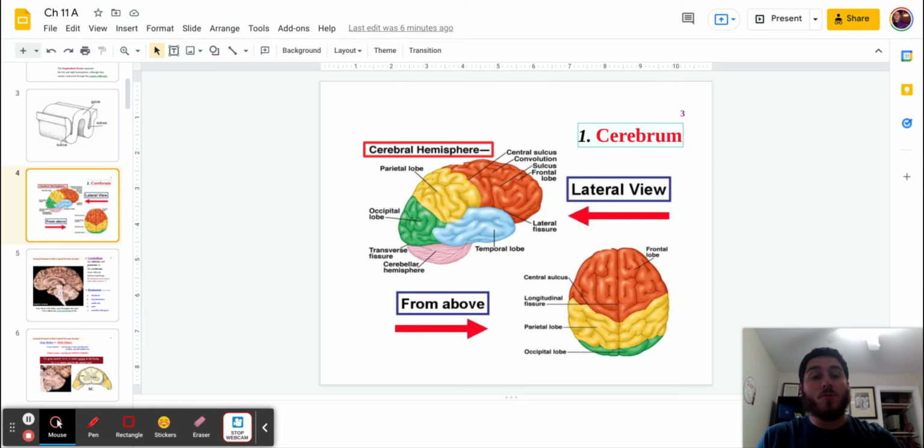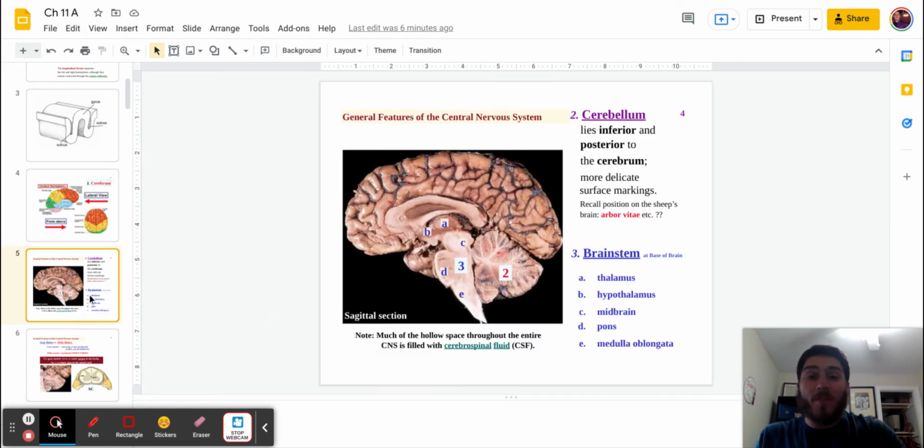And again, there are two sides to each of these structures because, as we see here again, we have a right and left side of the brain. So, really important to think about, because if we're talking about one section of the brain, it might be a little different on the other side. Something to think about. As we continue away from the cerebrum, now we're going to talk about the cerebellum. So if you need to pause and think about it for a second, take your time. We're moving to a separate part of the brain.